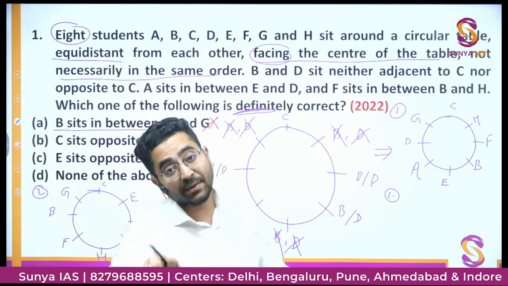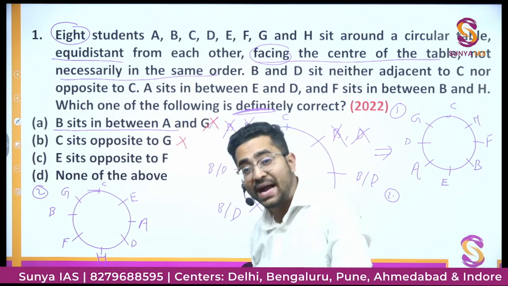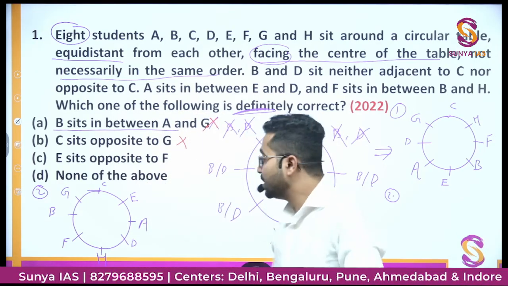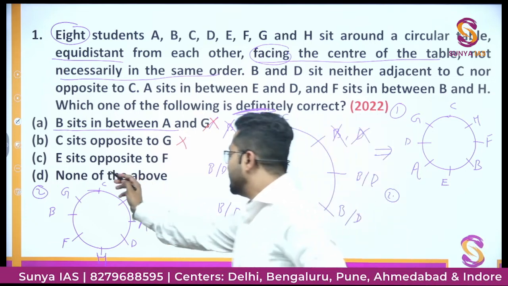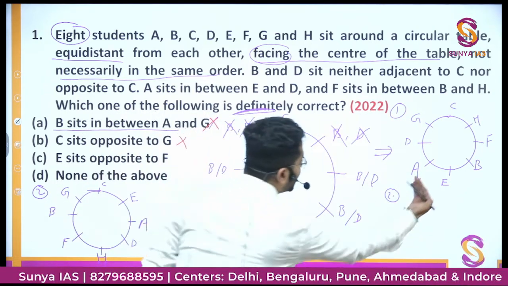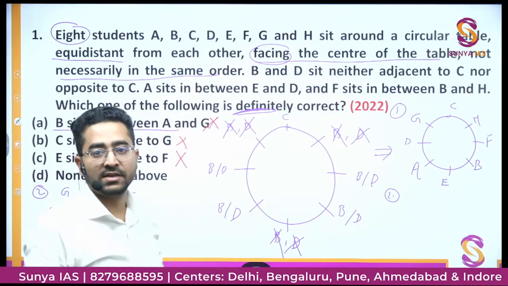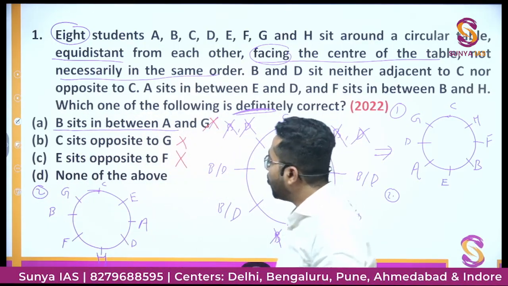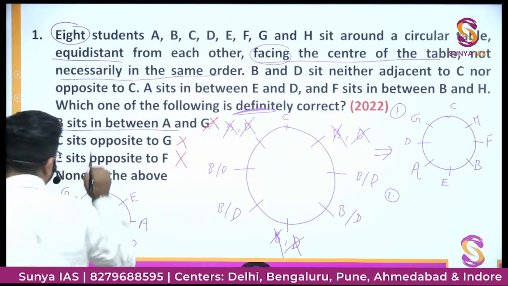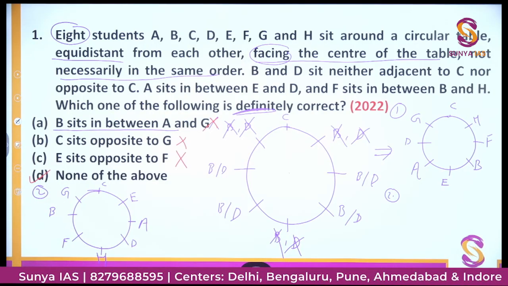तो अगर आपने एक ही possibility बनाई होती, so you might have marked this option correct. But here we see, is E sitting opposite to F? No, here E is sitting opposite to C. So this option is also wrong. Then the correct option would be option D, none of these. No given option is correct.